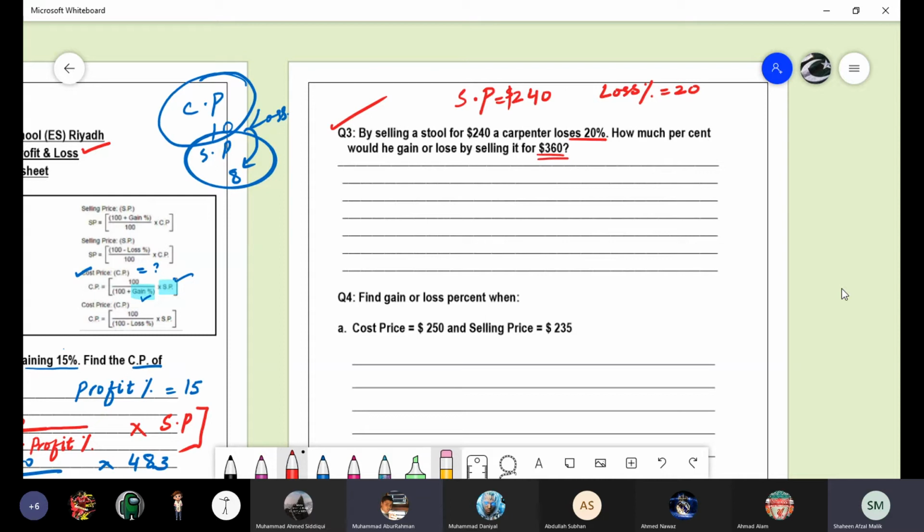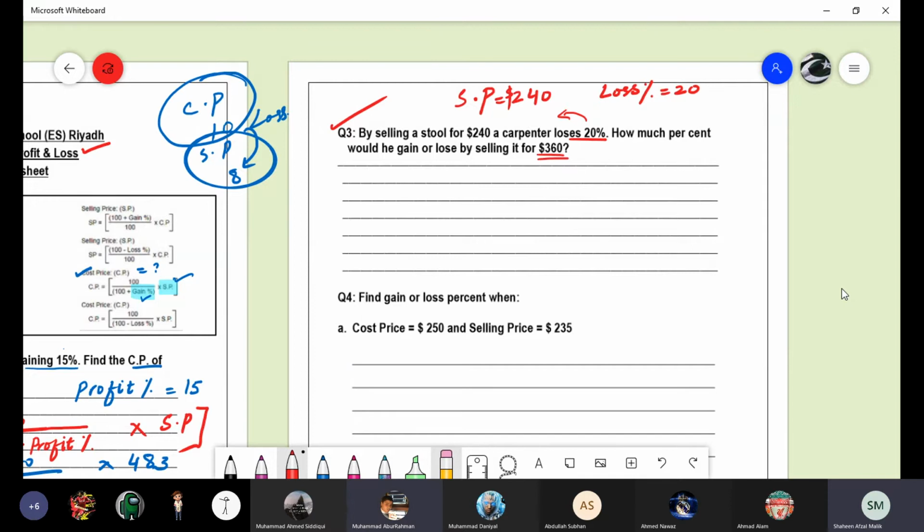First of all, the question is by selling a stool for $240, a carpenter lost 20%. First of all, we will find out its cost price. We don't know the cost price, how much it was before and at what price he sold it.